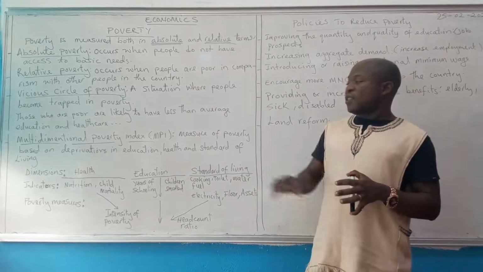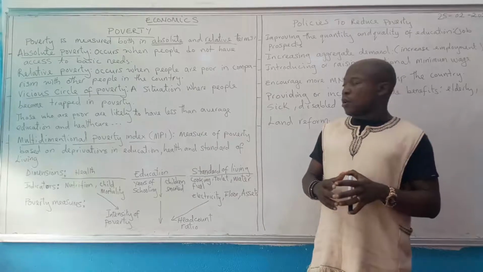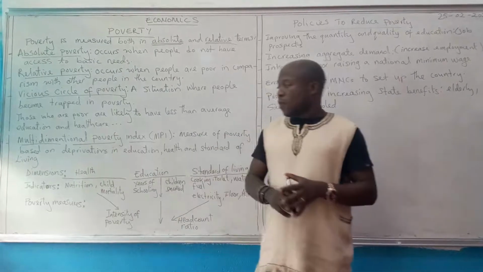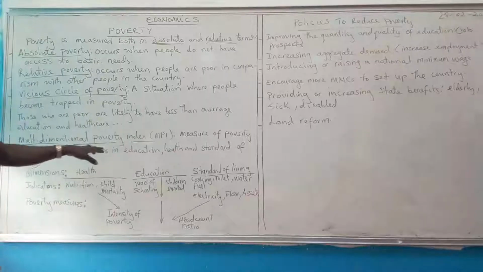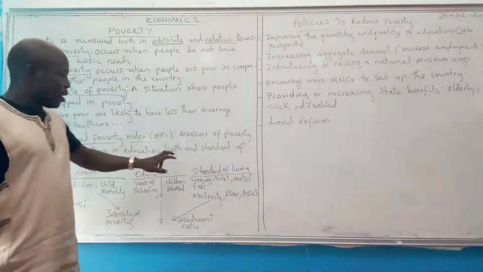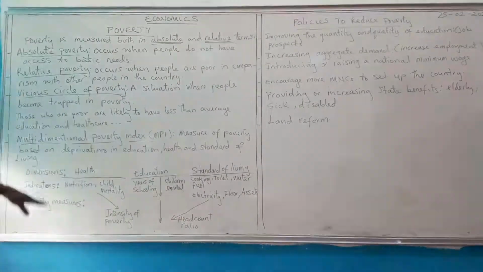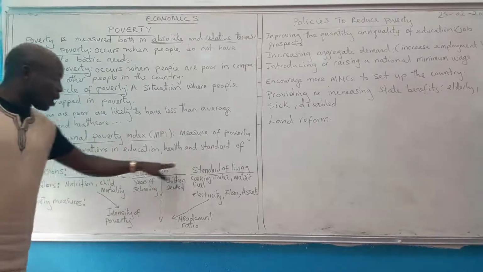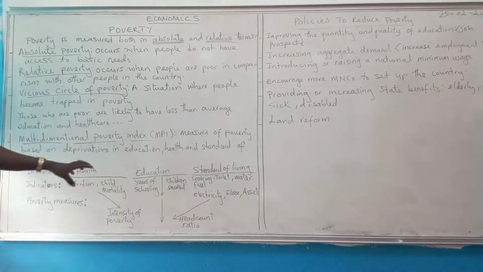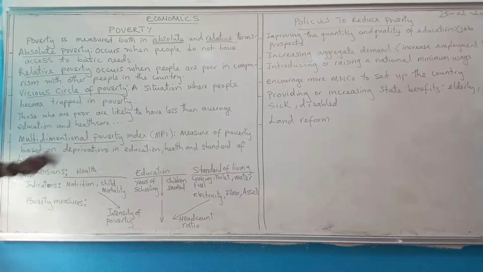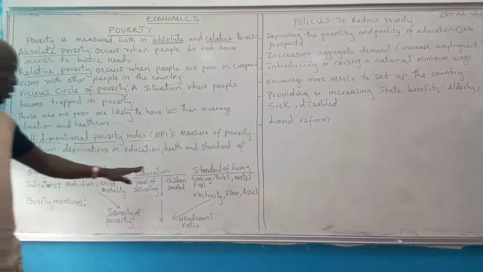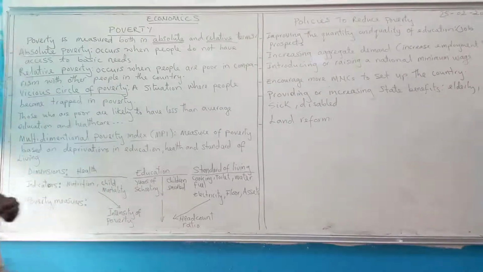And we have different dimensions and indicators. The dimensions we have already taught: education, health, and standard of living. And these are the dimensions we have put in the form of this diagram or chart or illustration, where we have health, education, and standard of living.